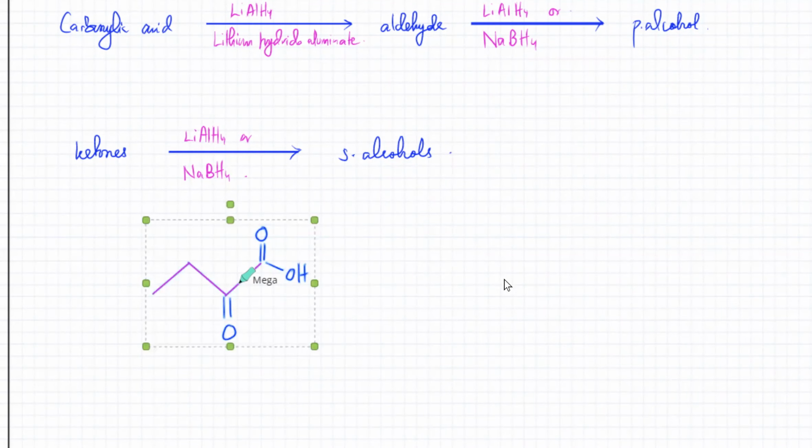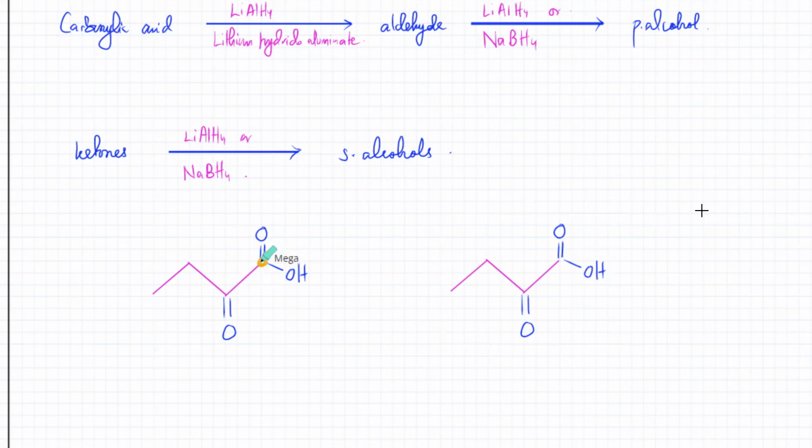If I take this molecule, again focus on the carbon atoms that were forming the carboxylic acid and the ketone. Just turn them back into an alcohol. Don't worry whether it's primary or secondary, you'll always get the right type.